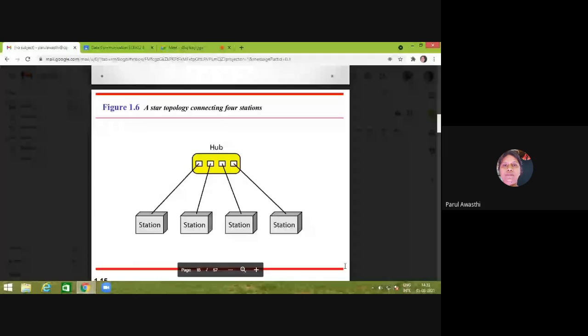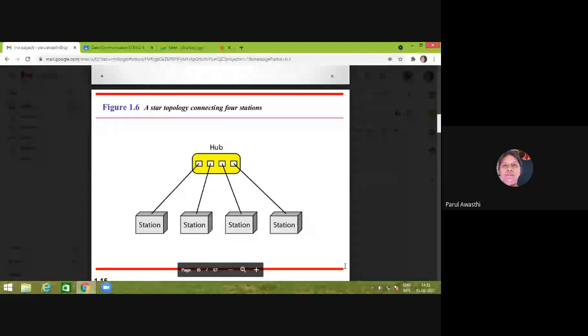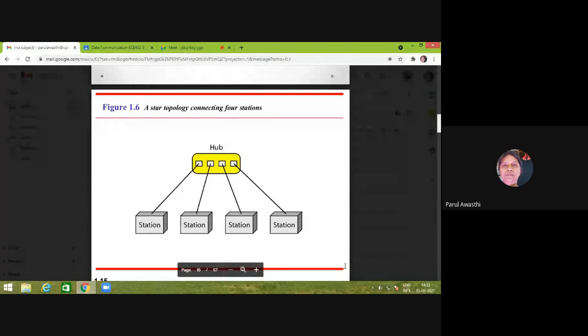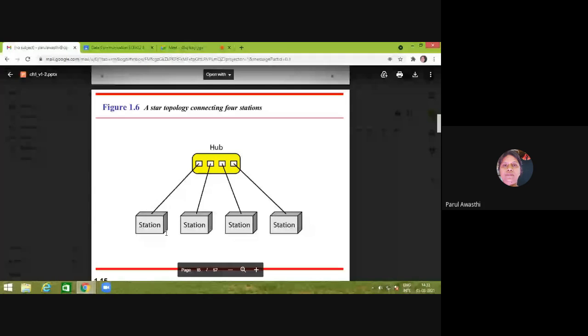Whenever there is a requirement for extension of the network, we just remove one station, and on that port we connect one more hub, so that more devices can be connected. That is called the extended star. Suppose this is my hub with 4 ports, and rather than connecting stations, I remove all the stations and connect 4 hubs there, right?